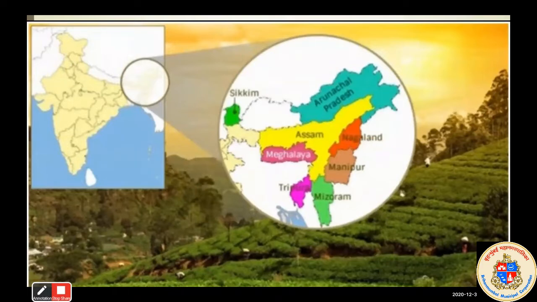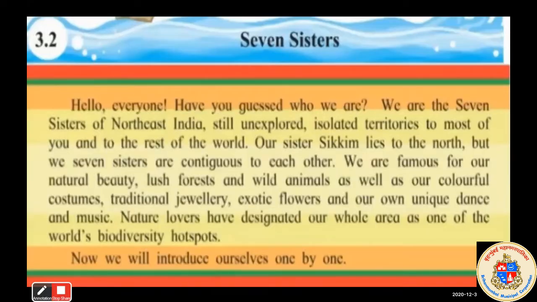They are connected to each other. So that is called contiguous. Okay. These seven states are famous for natural beauty, lush forests, wild animals, colorful costumes, traditional jewelry, exotic flowers, their dance and music, and a lot of nature lovers, means tourists, visit these seven states. Okay, and it is one of the biodiversity hotspots in our India.